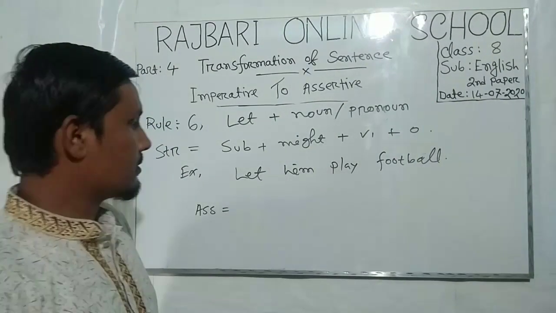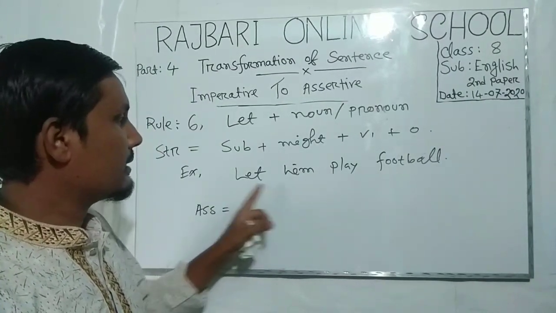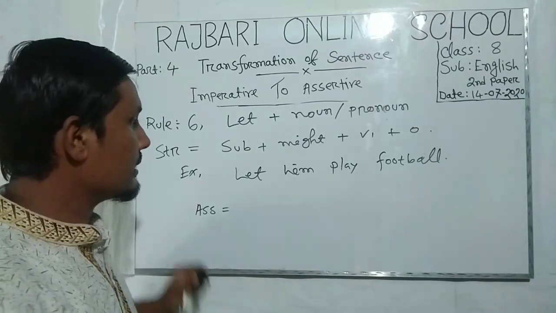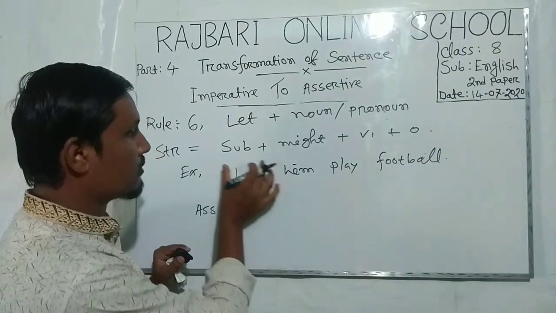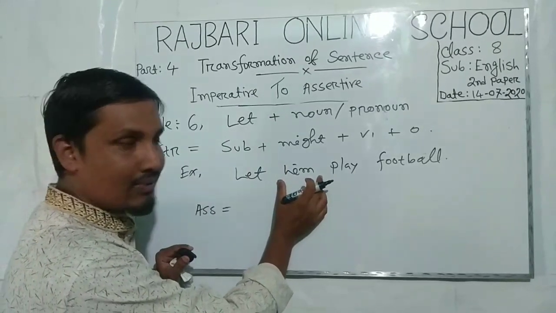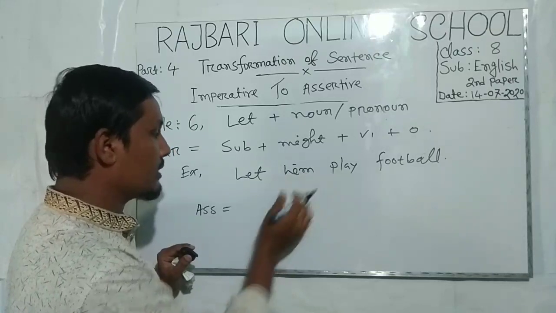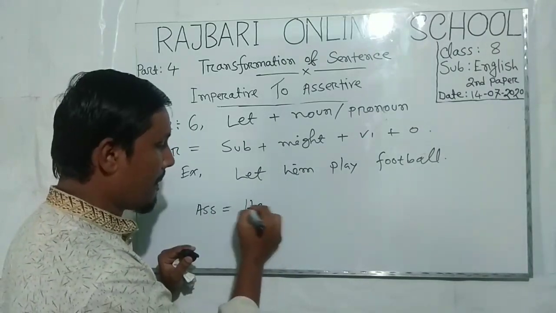Okay, my dear student, let's try to understand the following sentence, that is, let him play football. And if you want to convert this sentence into assertive sentence, that time you have to use subject. Here you can see him, and you have to make the word him into subjective case, that is he.